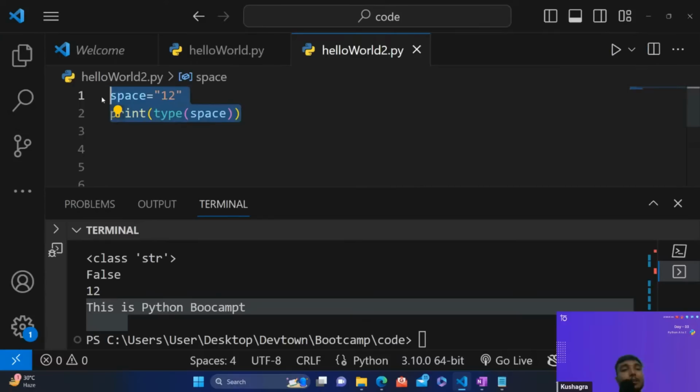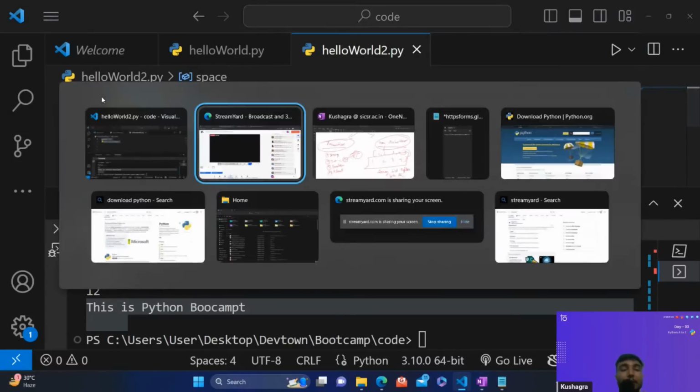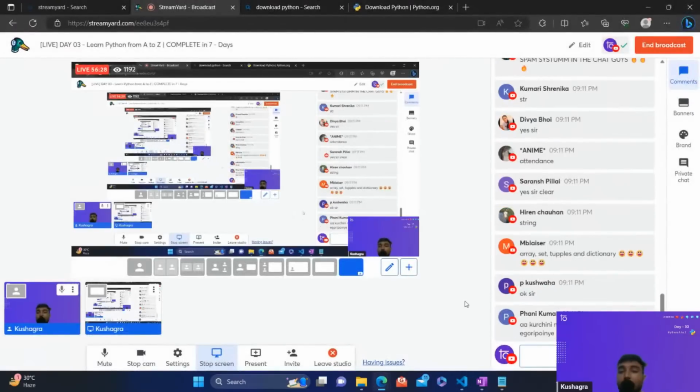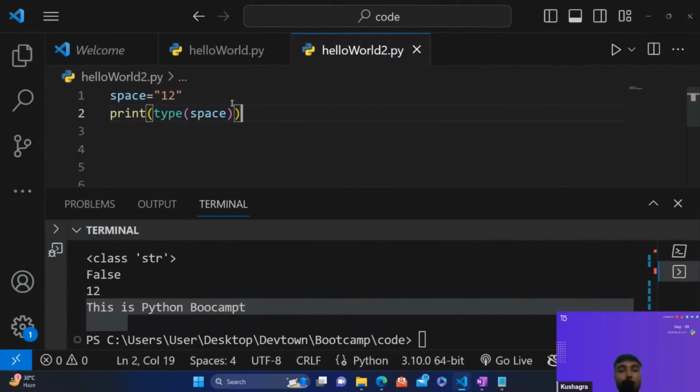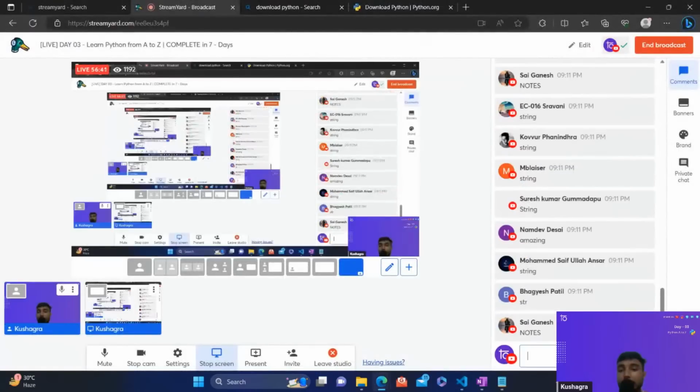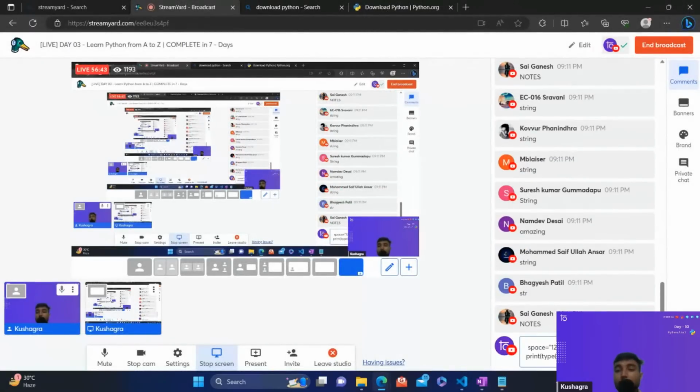Can anybody confirm what would be the output of this code? Will it print an integer or a string? Double inverted commas 12, I've added this code. Let me add this into the chat box. Can anybody confirm what would be the output for this?